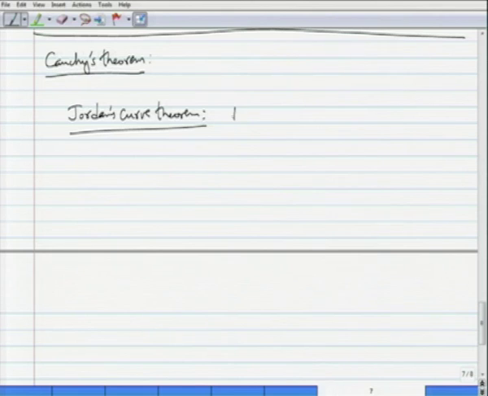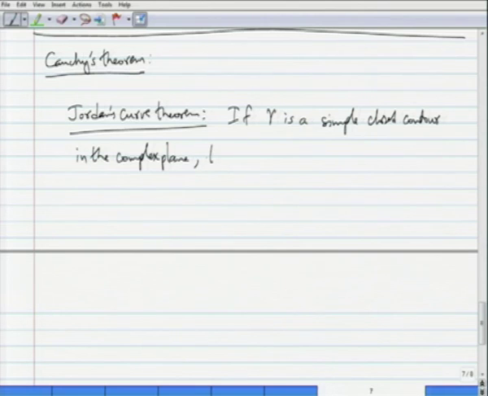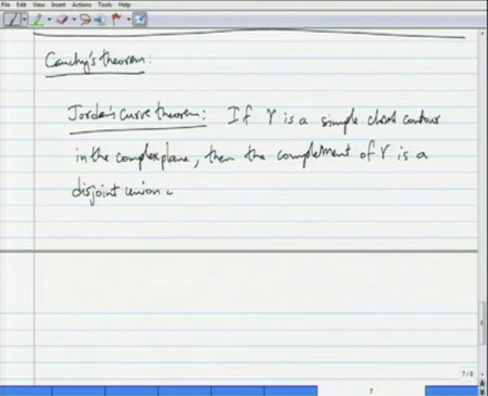What it says is that if gamma, as I said, I'll confuse between a contour and its trace in the complex plane, is a simple closed contour in the plane, in our case in the complex plane, then the complement is a disjoint union of two regions.